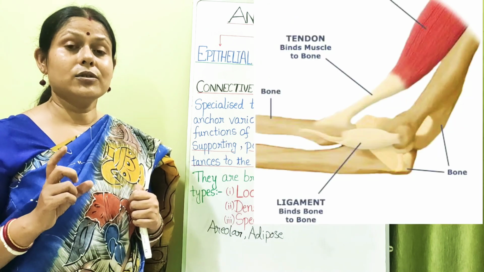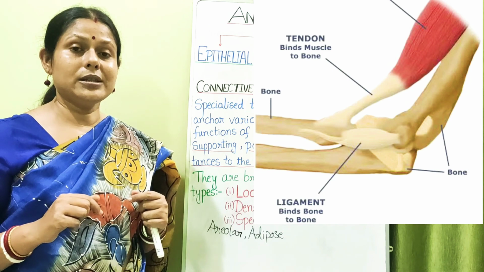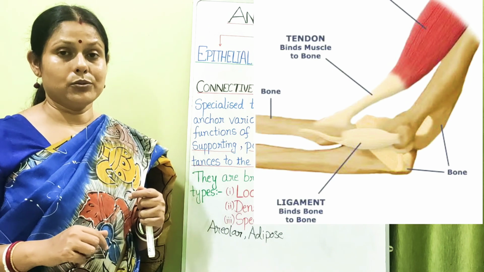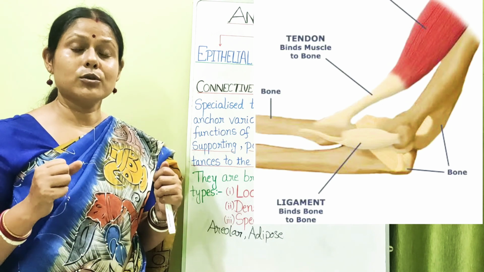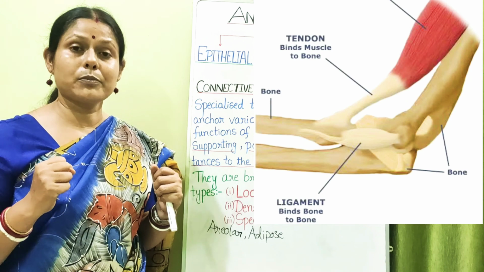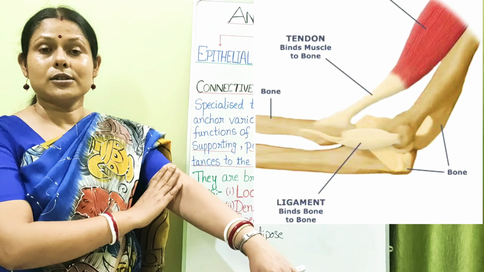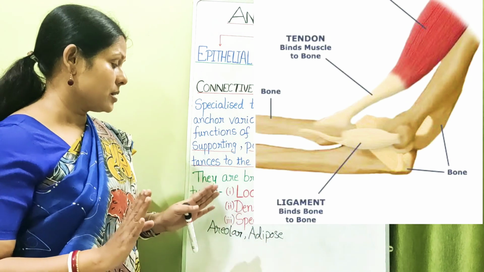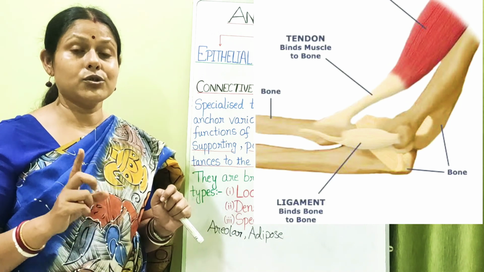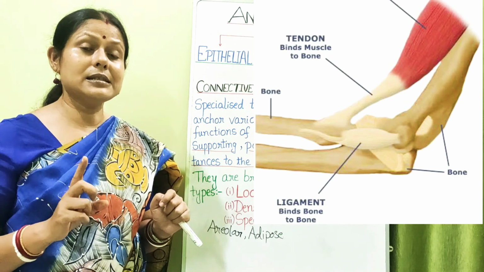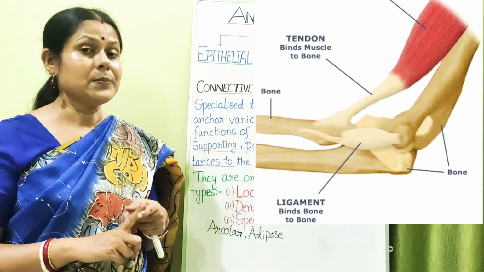Tendons are the kind of dense connective tissues which bring a connection between the muscle and the bone. Okay, they are not so flexible, but they have a lot of strength, a lot of power in them, and they attach our muscle to our bones. So that is the function of the dense connective tissue known as the tendon. So tendon is a kind of dense connective tissue which joins the muscle to the bones.